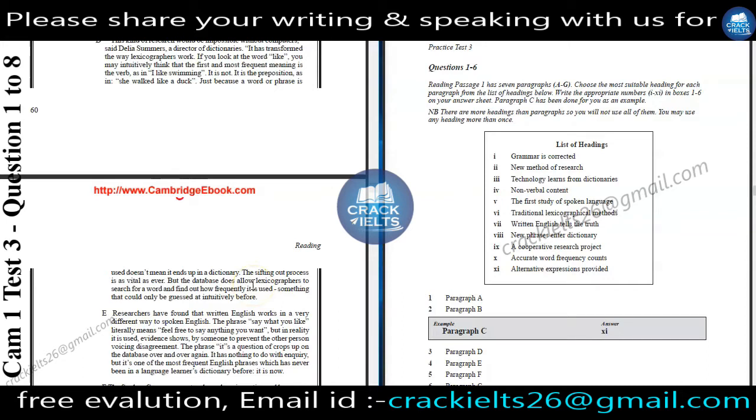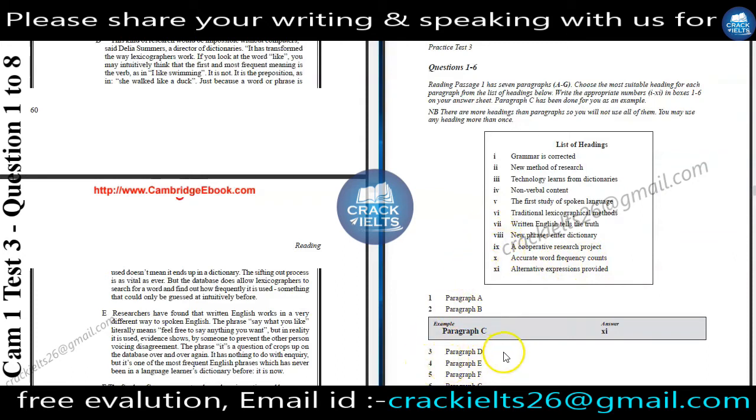That means lexicographers or writers are using these words how many times, something that could only be guessed before. And that's why they are talking about the counting of words, and we will find our answer. Let's see our options. We can find that our answer is X, accurate word frequency count. Okay, for question number 3 we will write X.